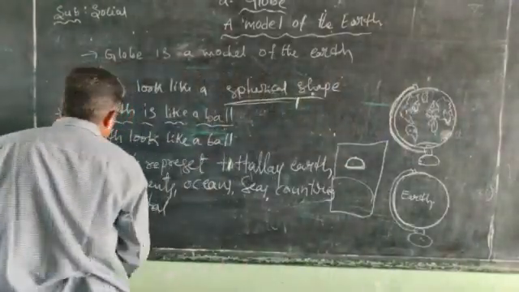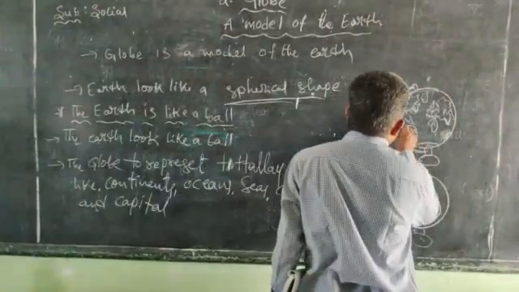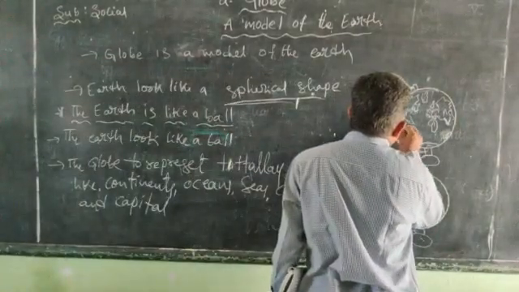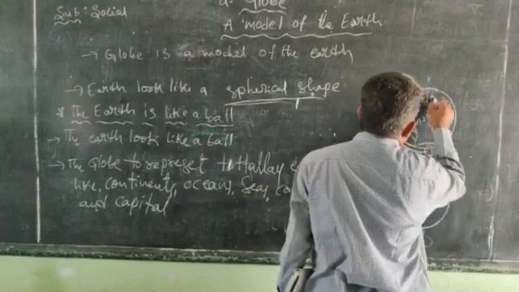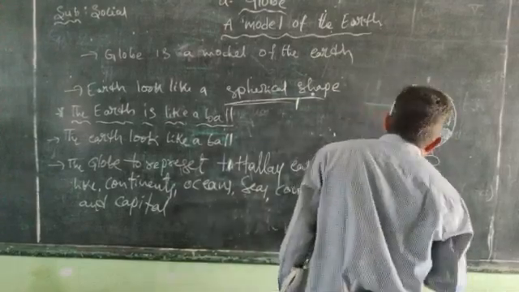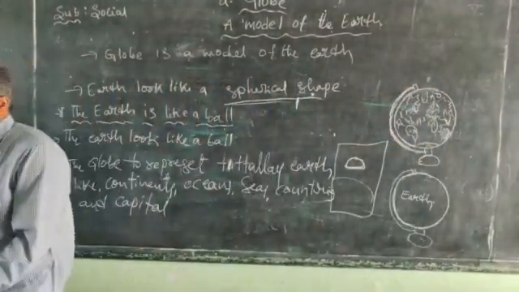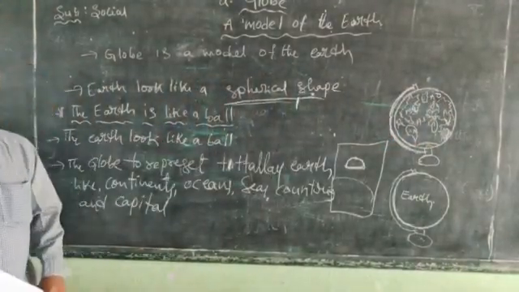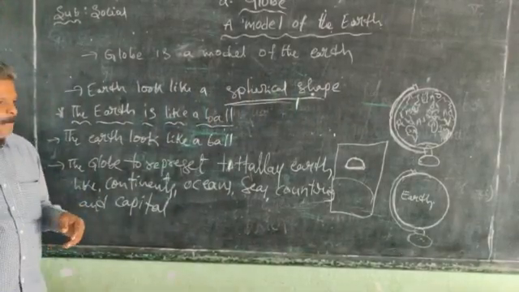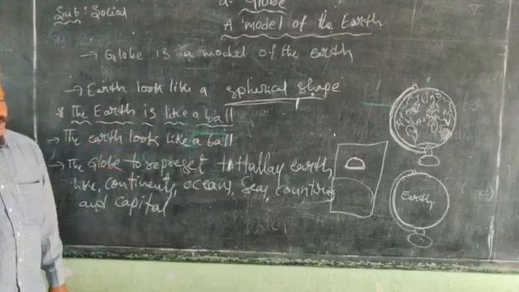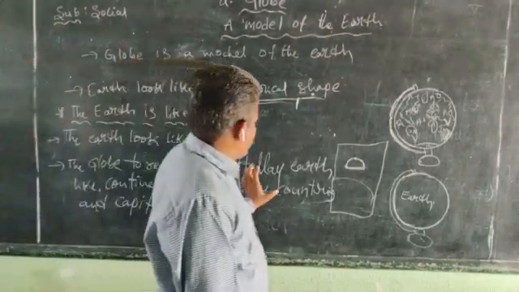We find the continents, and also the Pacific Ocean, Atlantic Ocean, Indian Ocean, and Arctic Ocean. So countries, capitals, continents, and oceans we find on top of the globe. The globe represents the totally Earth.